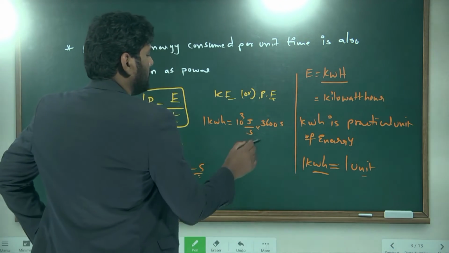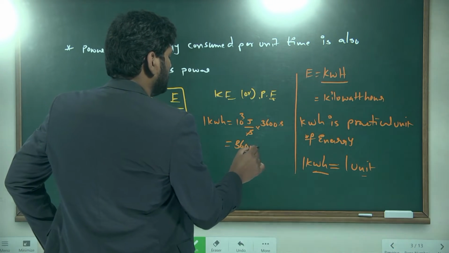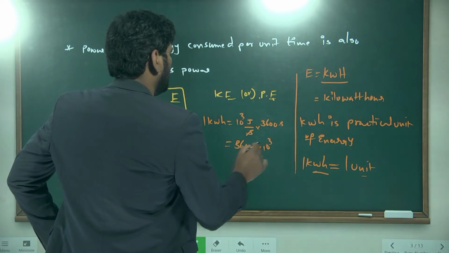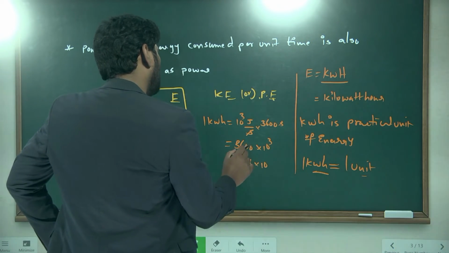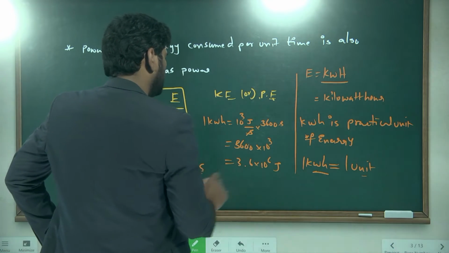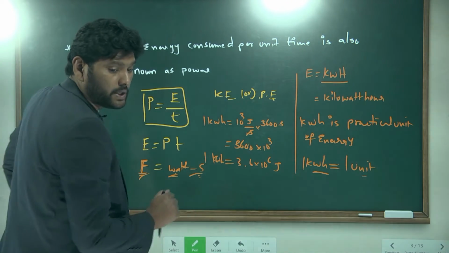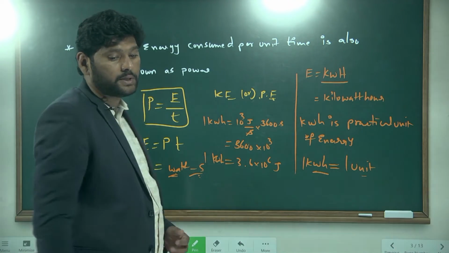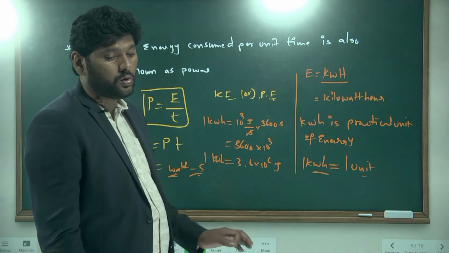The second gets cancelled, totally 3600 into 10 power 3, which means 3.6 into 10 power 6 joules. 1 kilowatt hour is equal to 3.6 into 10 power 6 joules.